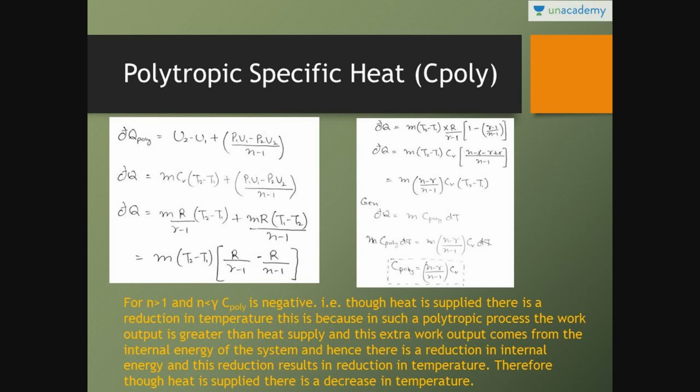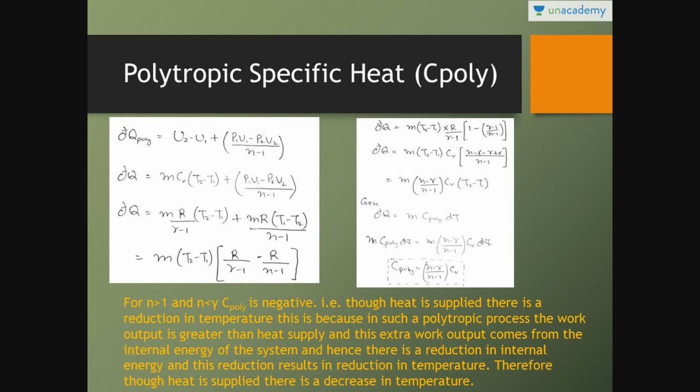See, in a constant volume process, whenever heat is applied, temperature will increase. In a constant pressure process, temperature will increase. In adiabatic, no heat is supplied. But in a polytropic process, just keep in mind, whenever the heat is supplied, the temperature will decrease.